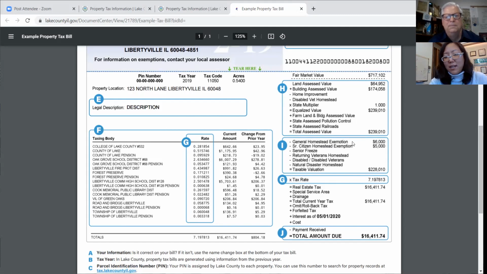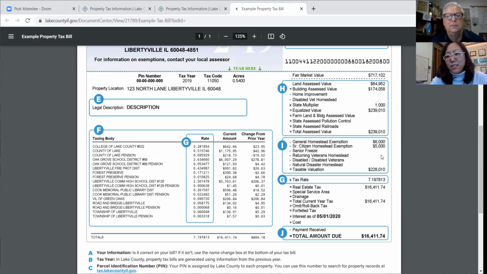You want to make sure you have your exemptions because you actually can lower your property taxes by having exemptions. General homestead means you live in that home as your primary residence. It's not rented out. There isn't someone else living there. It's general homestead, your house. Senior homestead means that first of all, you qualify for general homestead, and that senior means you're 65 and older. So then you can have both in this example here.